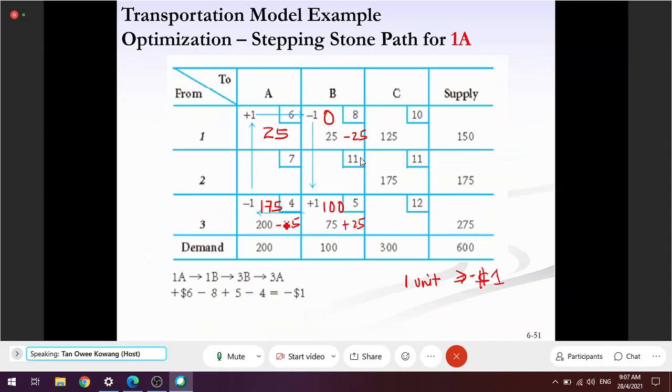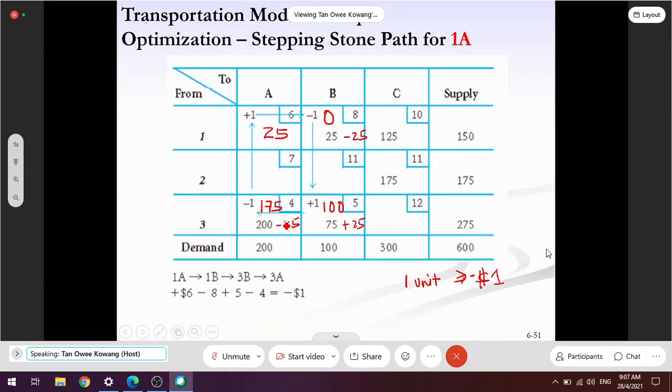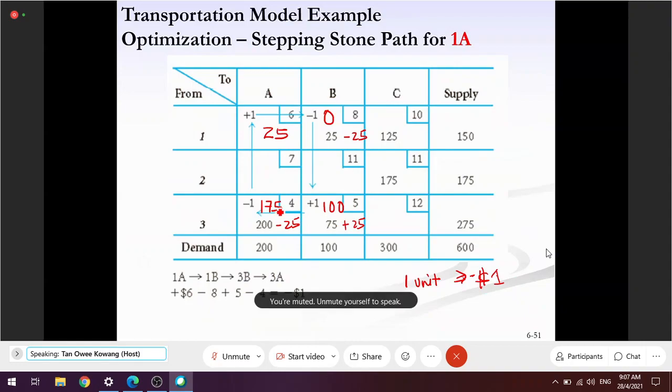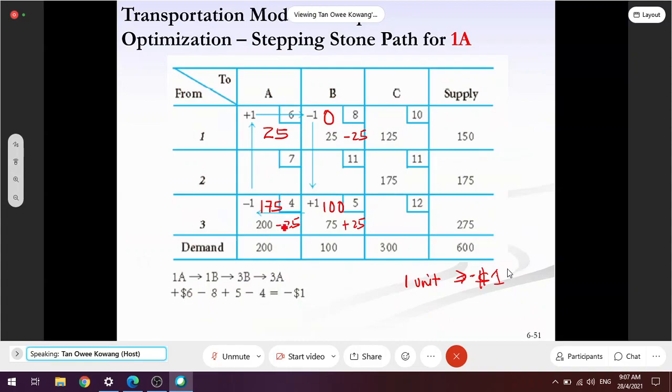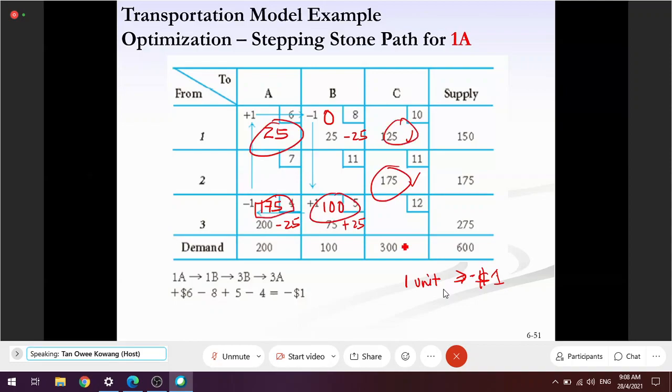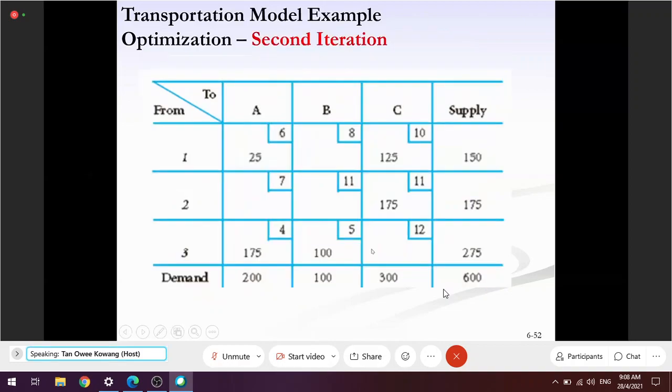So I'm going to have a new transportation plan: 25 to 1A, 175 to 3A, 100 to 3B. These two remain the same. Originally we planned transporting 25 from 1 to B, but now it becomes 0. By doing so, my transportation plan changes to this. This is the one.